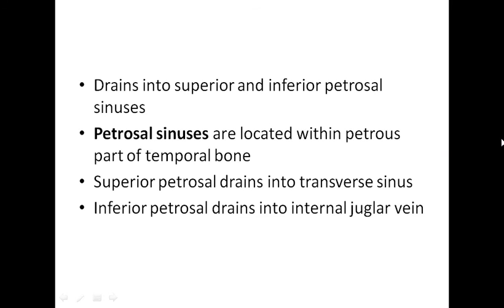Now, where does this cavernous sinus drain? It drains into the superior and inferior petrosal sinuses. We haven't discussed the names of these sinuses yet, right? So these are also sinuses. The petrosal sinuses are located in the petrous part of temporal bone. The superior petrosal sinus will drain into the transverse sinus. The inferior petrosal sinus will drain directly into the internal jugular vein, right?